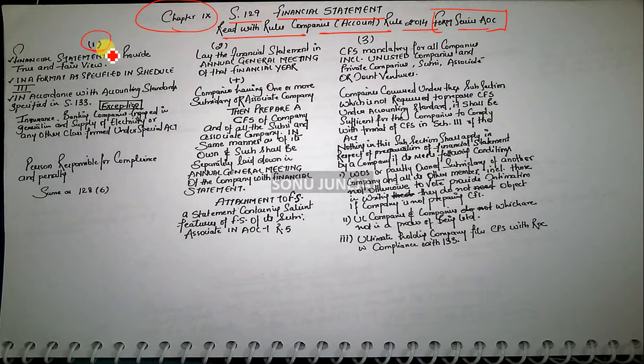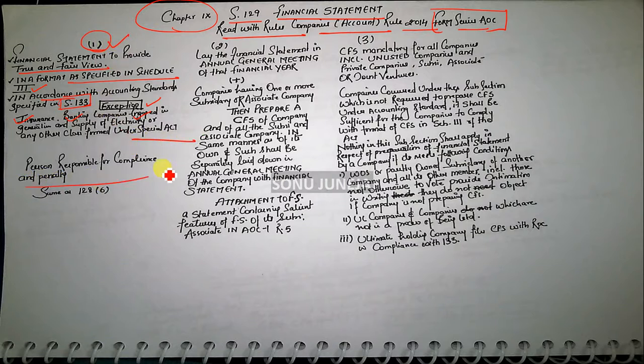The first subsection provides that any financial statement has to provide a true and fair view. It has to be prepared in a format specified in Schedule 3 and shall be in accordance with section 133. There are certain exceptions to it. Any insurance, banking, companies engaged in generation and supply of electricity, or any other class formed under a special Act need not comply with subsection 1.